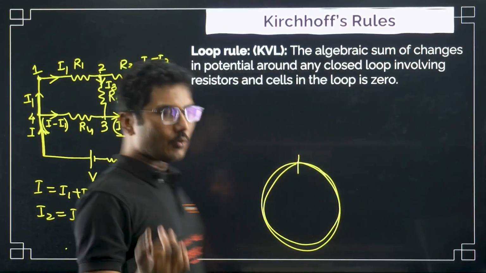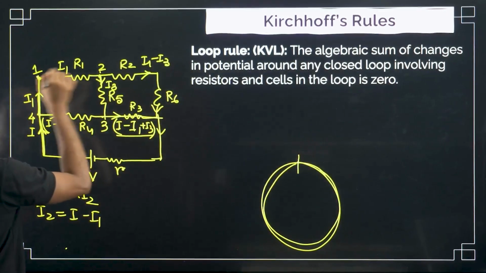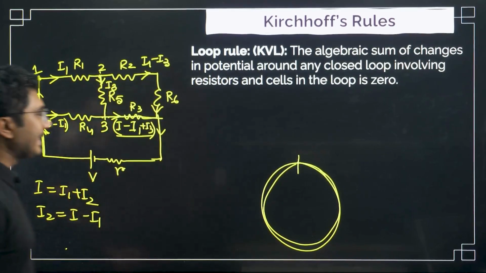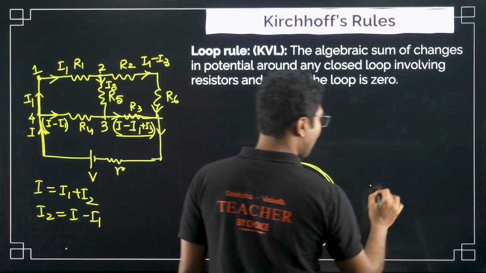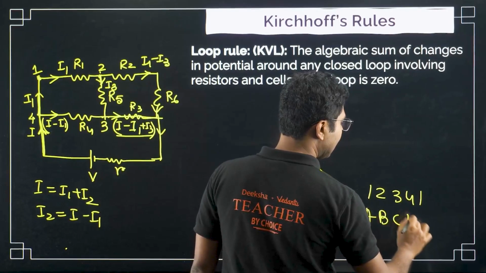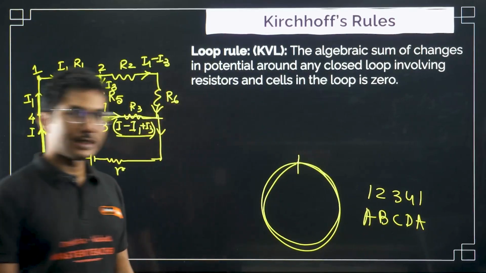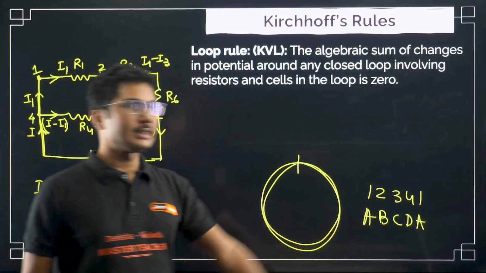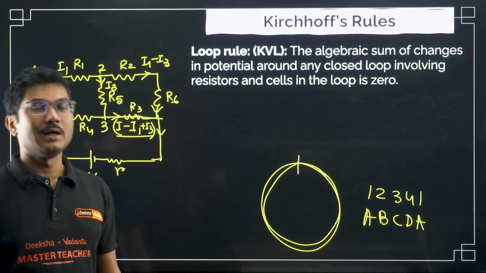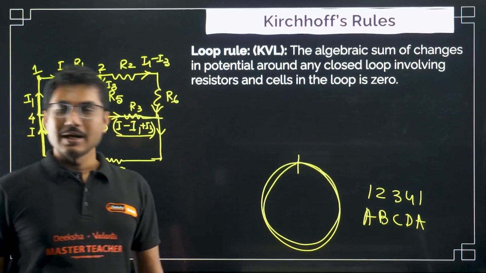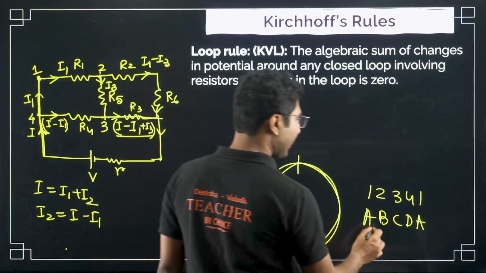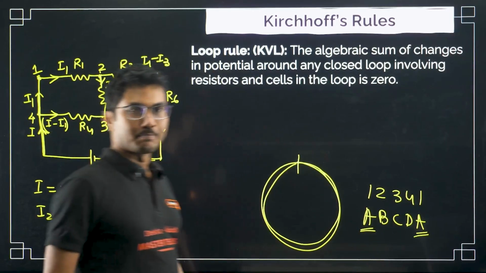But is it only one loop? If you see here, 1, 2, 3, 4 is a loop. 1, 2, 3, 4, 1. So whenever we name a loop, we name it like this: 1, 2, 3, 4, 1, or A, B, C, D, A. So what is the significance of this? This represents a loop. If you remember, we used to name a rectangle like ABCD. In case of a loop, it will be ABCDA. Right? Starting point and ending point are same.